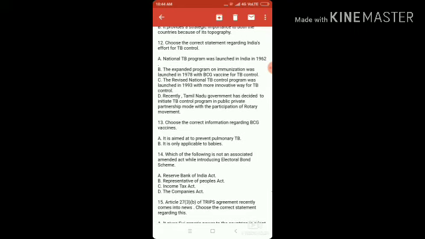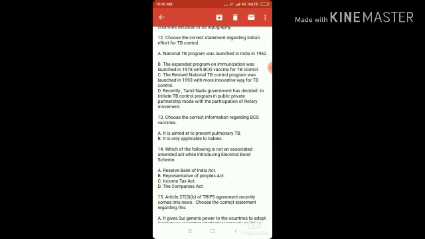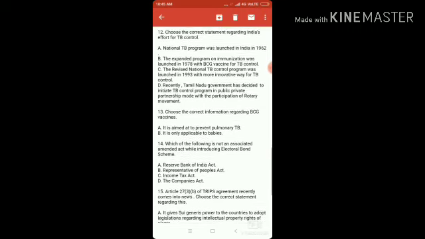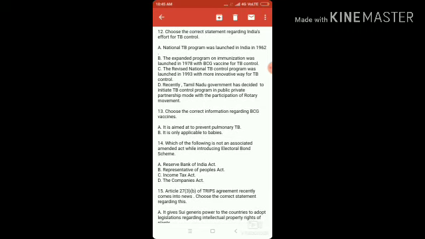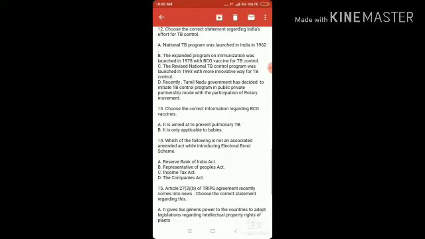Whenever we write an answer, we have to always begin it right from the history, that what was the history of India. It will bring marks and it will give the familiarity of your knowledge and a command over the topic. That's why I have given the facts here. You can remember them and write in answers. And regarding option D is very important because it says about a public-private partnership mode regarding TB control. Right, this line is very important.